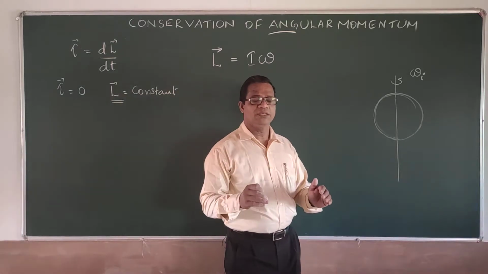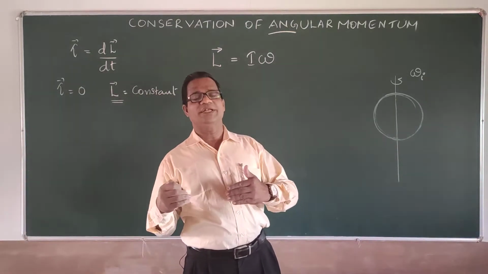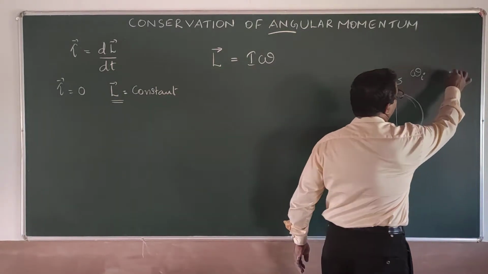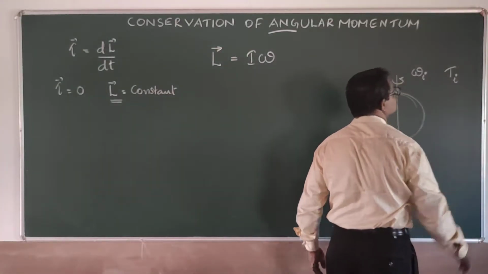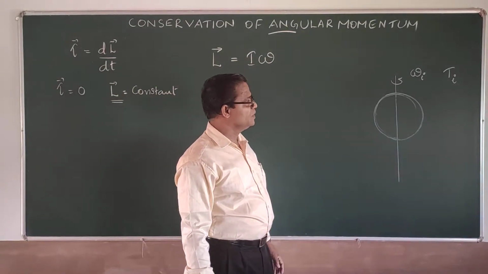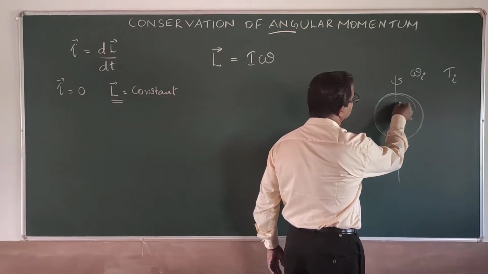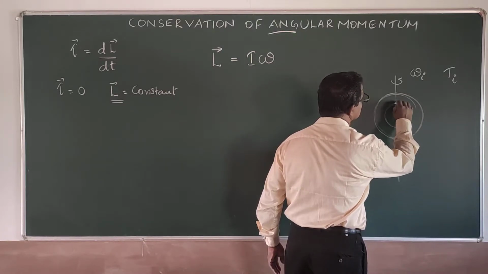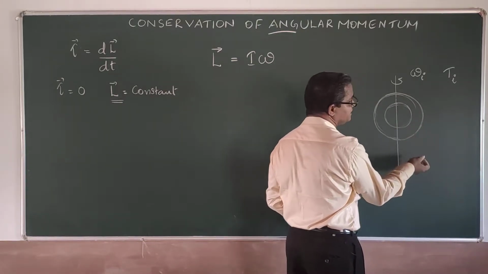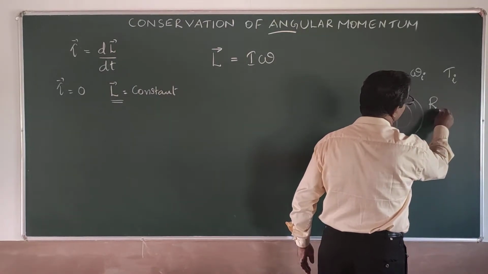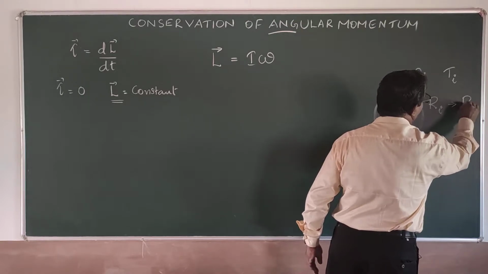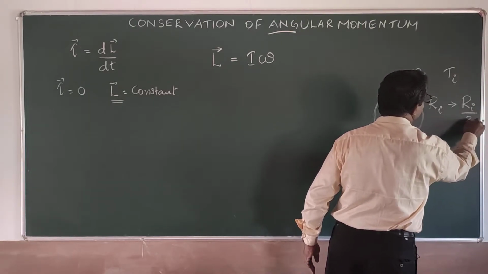That initial omega is a constant value, and that gives rise to a time duration of 24 hours. Let me take that as the initial time period. Now all of a sudden the earth shrinks, so that the radius r initial is now converted into r initial by 2.